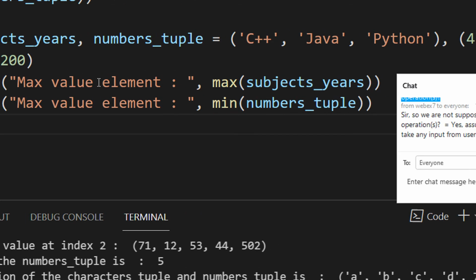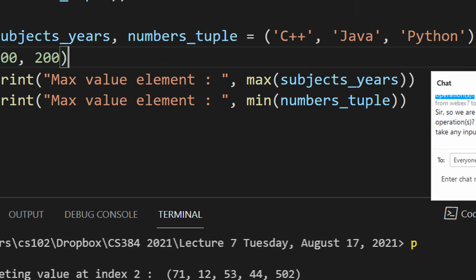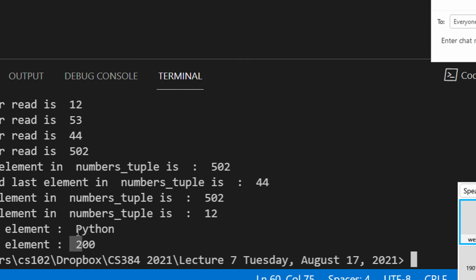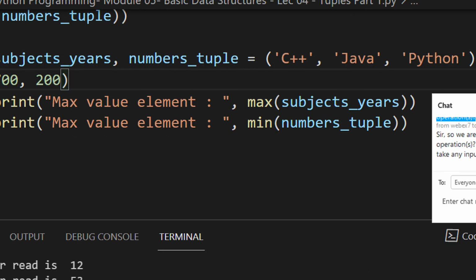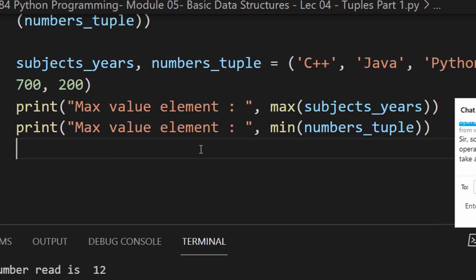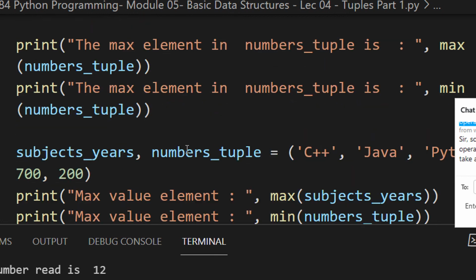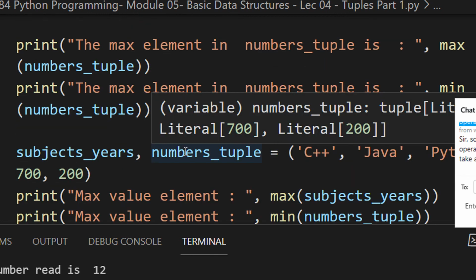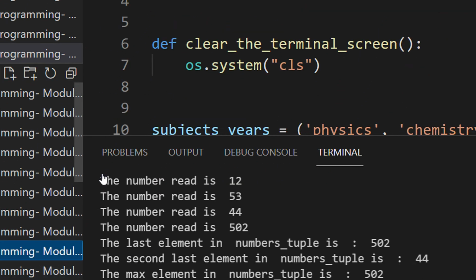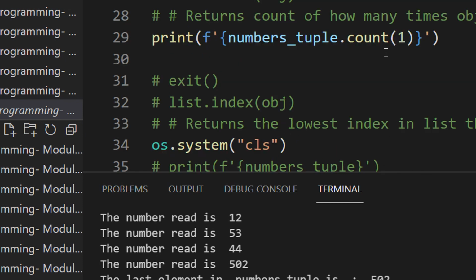We already saw max and min. In this case the min is 200, max is Python. All other things remain the same. Only the assignment of elements, updating of elements, or deleting of elements cannot be done. In that case, tuple is a read-only one.